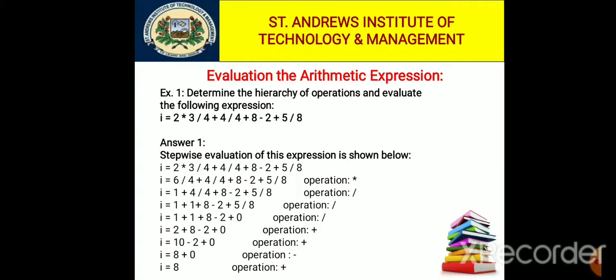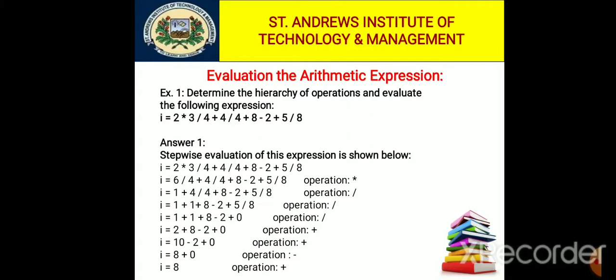So 6 / 4 + 4 / 4 + 8 - 2 + 5 / 8. In this line the multiply operator was performed. Then we have division operators available, but we know about associativity, so we are moving from left to right. The first operation is 6 divided by 4.